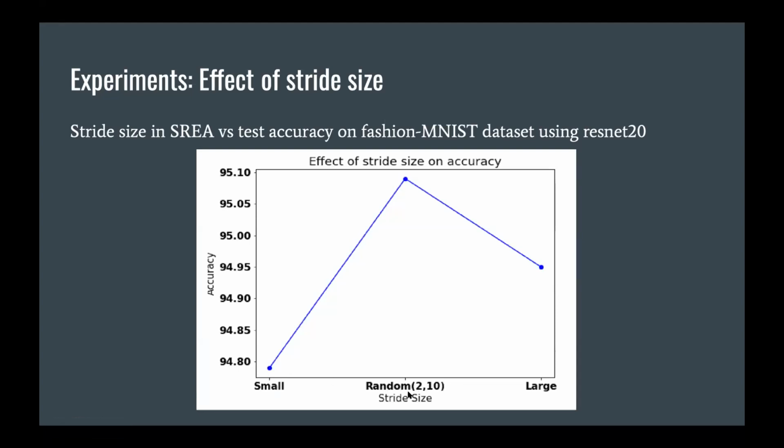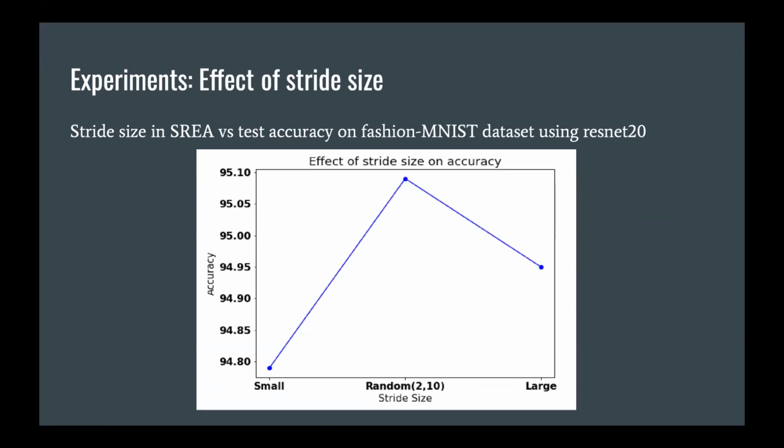But when we use a random stride each time during training, with each epoch randomly generating the stride size, its accuracy boosted very largely, because randomness always works better. And with a large stride size, its accuracy further drops. So we use stride size as random in our experiments. That's the effect of the stride size.